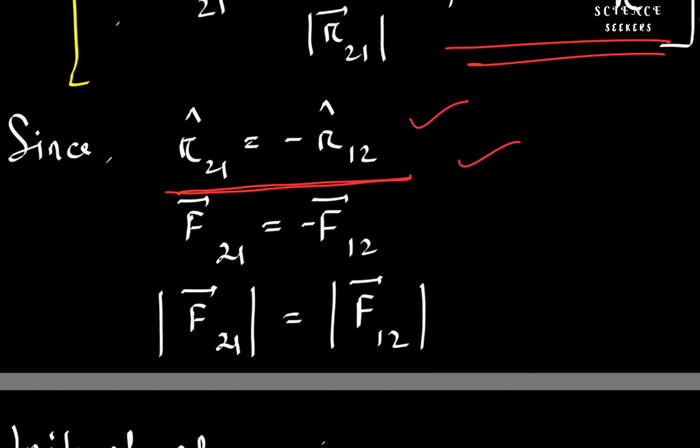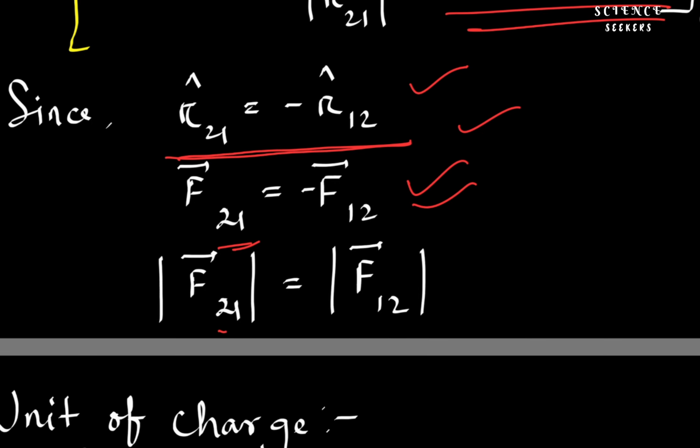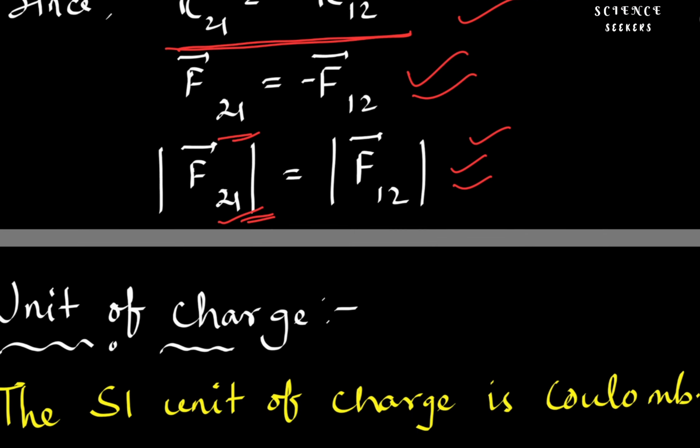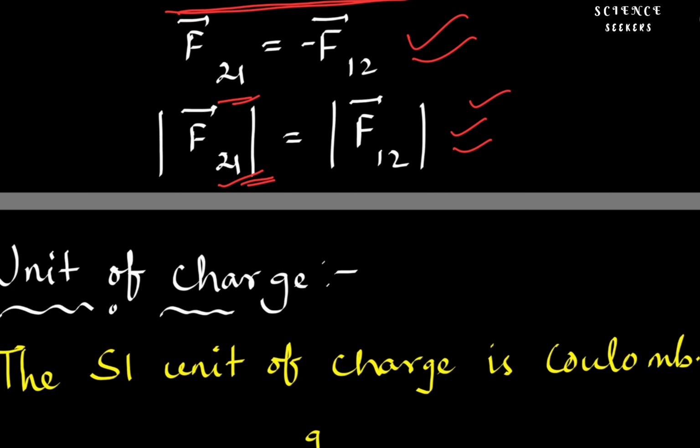So the force F21 equal to negative of F12. So the magnitude of force F21 is the same as the magnitude of force F12. Here, as a result, Coulomb's law of force is in accordance with Newton's third law of motion.